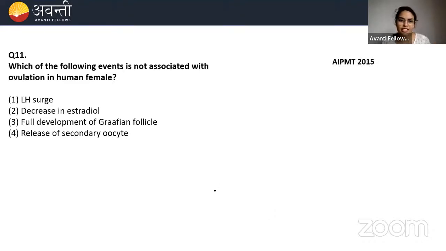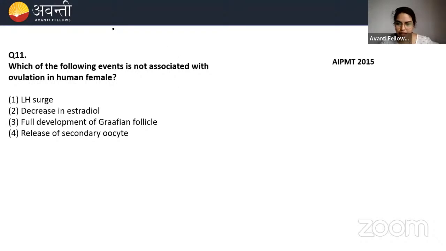Which of the following events is not associated with ovulation in human female? Okay, so at the time of ovulation, which of the following events are not associated? Read the question carefully and then try to answer. LH surge, decrease in estradiol, full development of Graafian follicle, release of secondary oocyte. I'm going to launch the poll now.